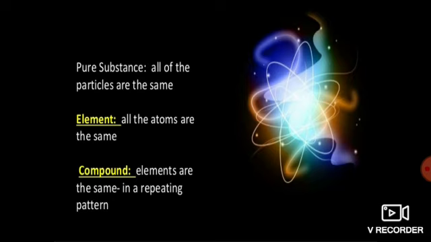For example, hydrogen element, oxygen element. In hydrogen element there is hydrogen atoms only. Similarly, oxygen has atoms of oxygen only. But if we see a compound, we say water. Water has 2 atoms of hydrogen and one of oxygen. So it is a combination of hydrogen and oxygen, having atoms of hydrogen as well as oxygen. That's why it is a compound.